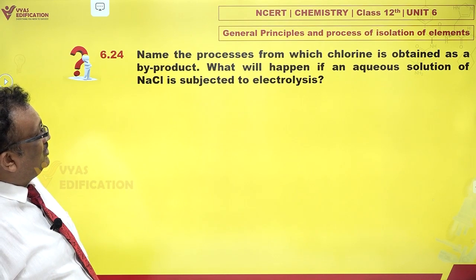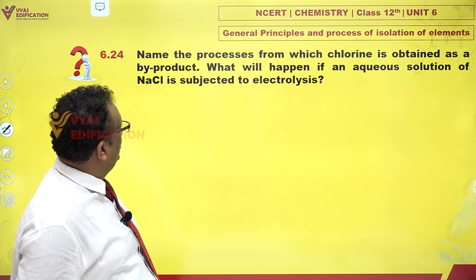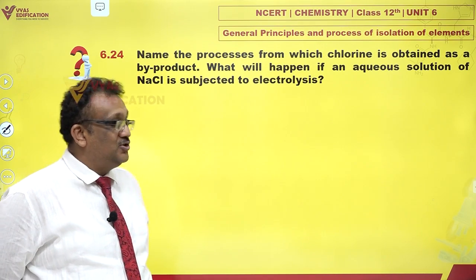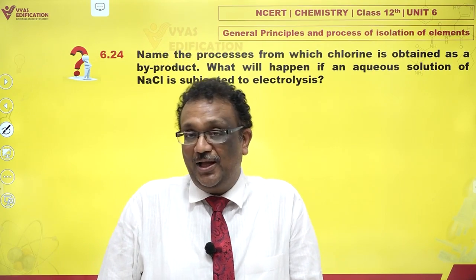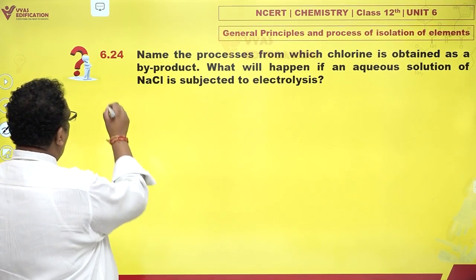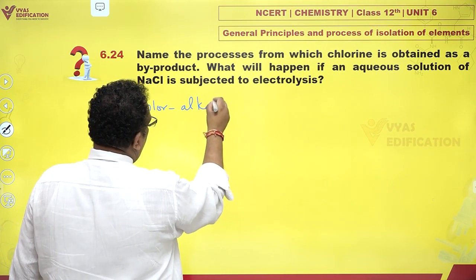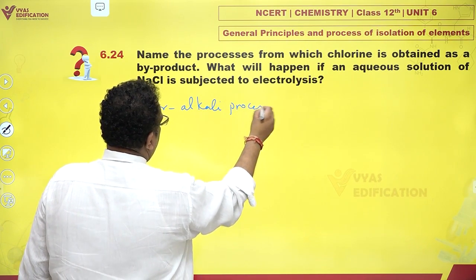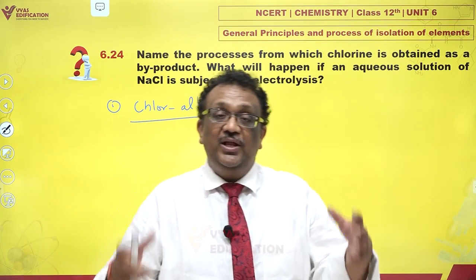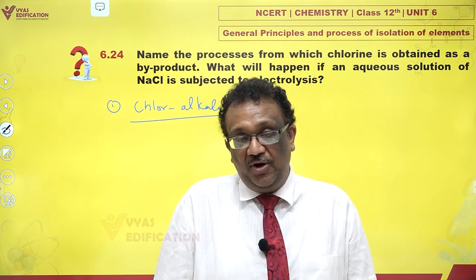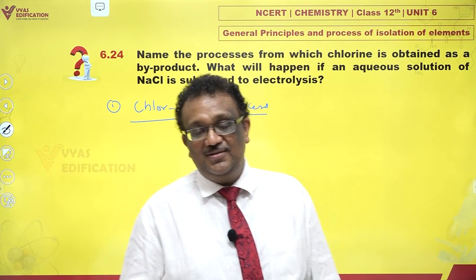Name the processes from which chlorine is obtained as a byproduct. What will happen if an aqueous solution of NaCl is subjected to electrolysis? Now, there are 2 or 3 processes by which chlorine can be obtained. One is called chlor-alkali process. And what is this process? In chlor-alkali process, you take aqueous solution of NaCl or brine, and using a diaphragm cell, we electrolyze it.